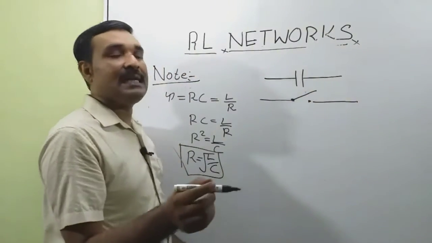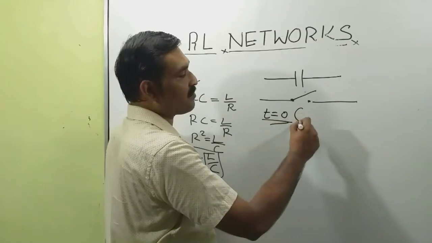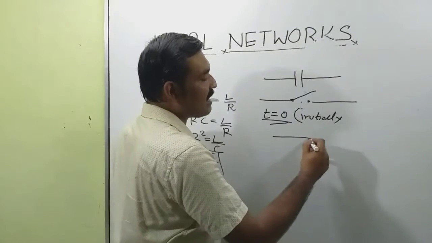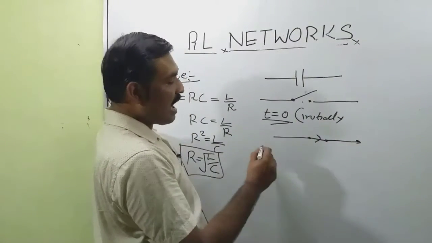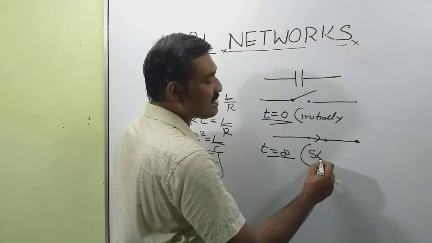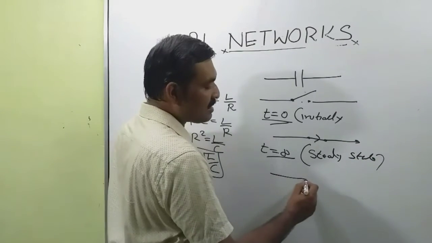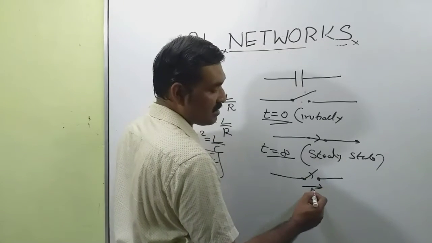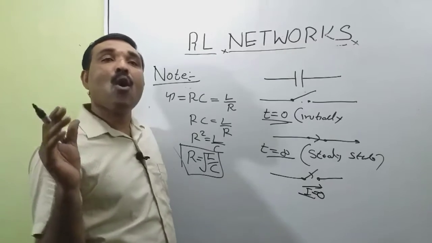When excited by a DC, at t is equal to 0, that is initially, what happens? The capacitance behaves like a closed switch when excited by DC. And when t is equal to infinity, that is under steady state, the capacitor is replaced by an open switch and no current will pass. That is I is equal to 0. So this capacitor is equivalent to an open switch.